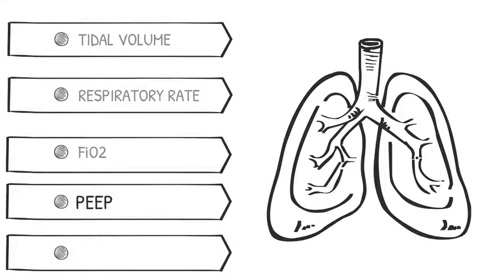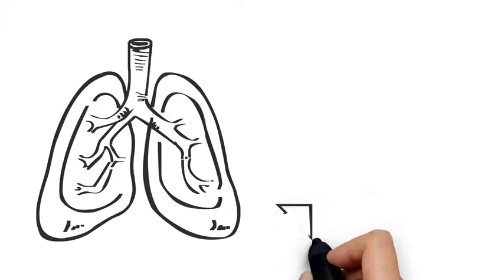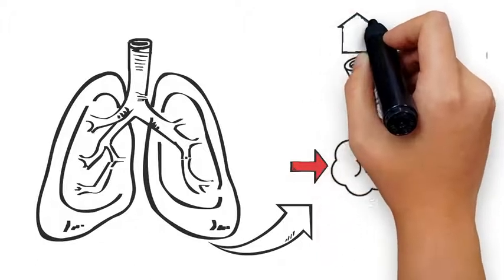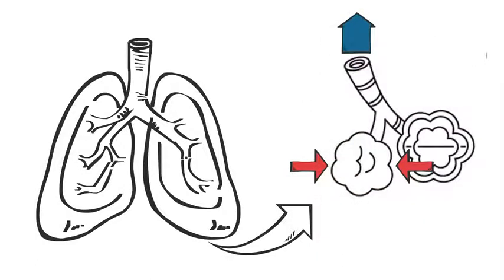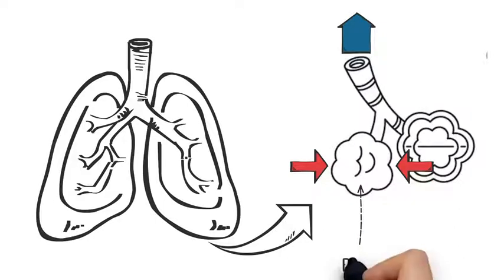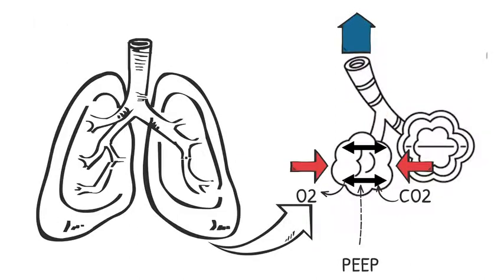PEEP is number 4, which is known as the positive end expiratory pressure, which means the pressure left in the alveoli after the patient exhales. After a normal breath, the alveoli will tend to want to collapse. A healthy lung can withstand this collapse when it takes its next breath. When there are certain lung diseases, we need to help these alveoli keep stented open or recruited. We do this by adding PEEP through the ventilator to keep them open to help receive oxygen and blow off